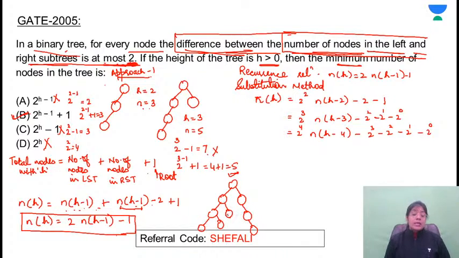But in that case, it won't be returning the minimum number of nodes. If the minimum number of nodes is asked, you always go for the unbalanced tree. So that's why this is not considered.